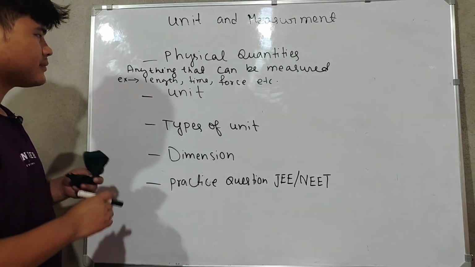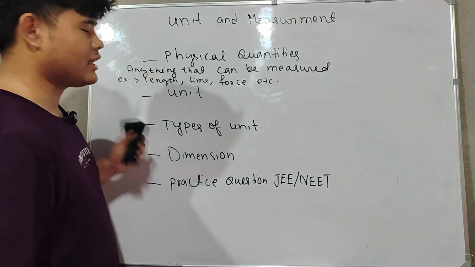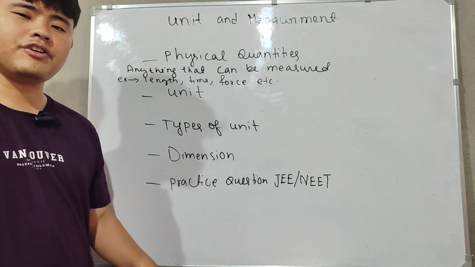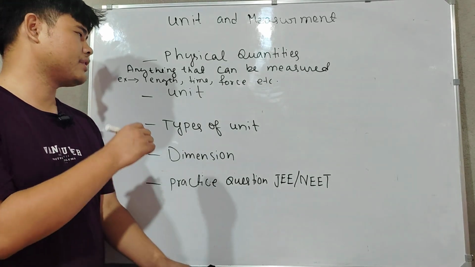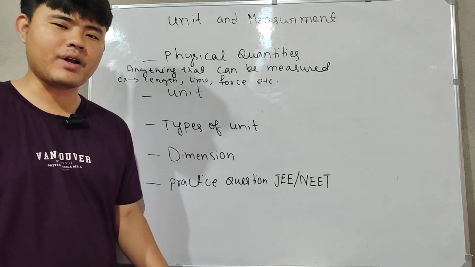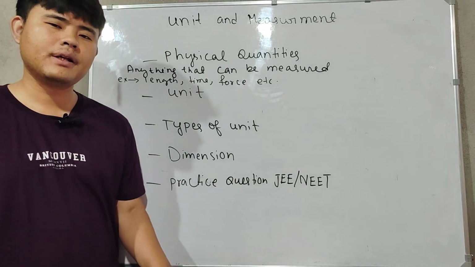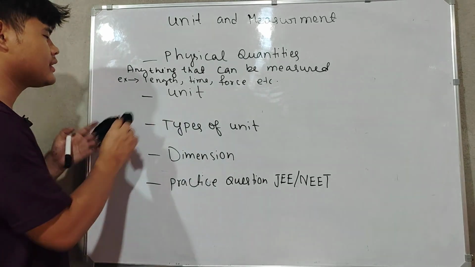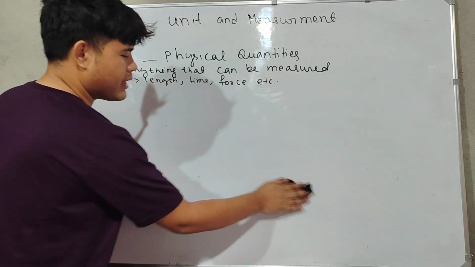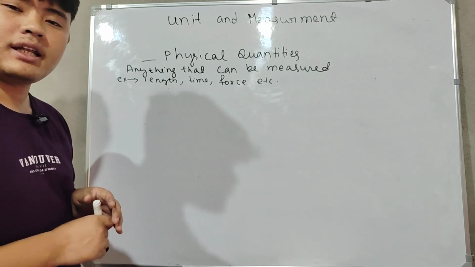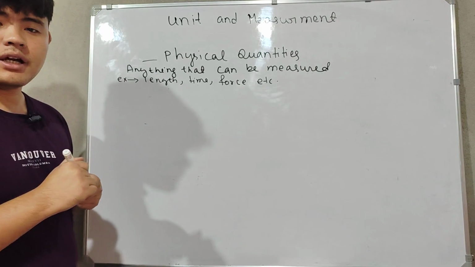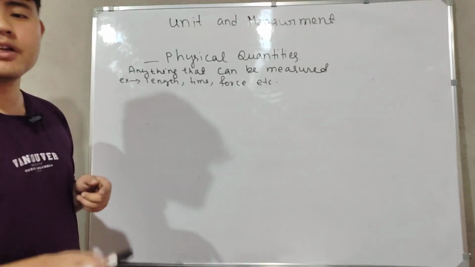Okay, next, there are lots of physical quantities and we have to measure them, so it will be very difficult for us if we don't provide some difference between them. So in order to make it easy for us, these physical quantities have been provided with a certain standard. This standard may come in the form of signs, symbols, letters, sentences, in order to differentiate the physical quantities, and that standard is called the unit.